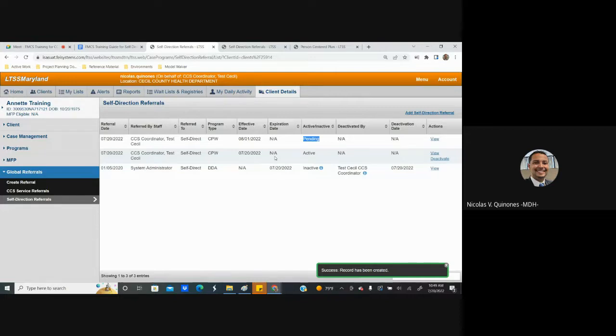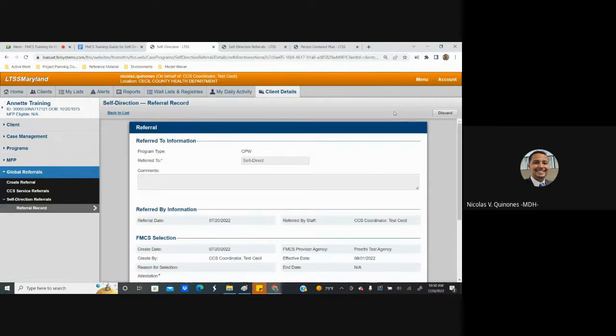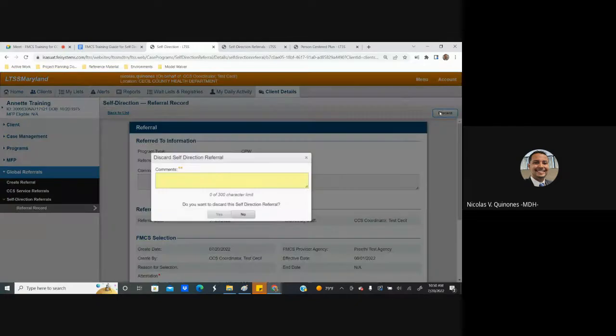Now, the next scenario that I can cover with you is this. As the CCS, let's say that you initiated one of those transfers, you postmarked the effective date, and it is in a pending status. And before that effective date is reached, let's say that the participant changes their mind and they no longer wish to transition. What you can do as the CCS is go to that pending record and click on the view link, and what you'll notice is you actually have the ability to discard that transfer if it has not yet taken effect. To complete that process, you would click the discard button.